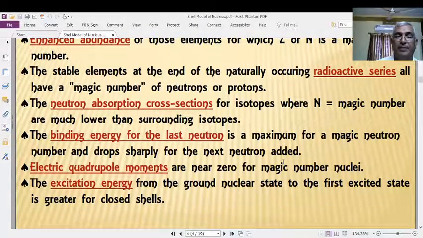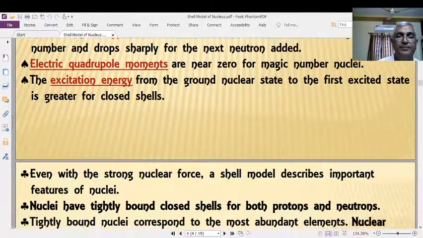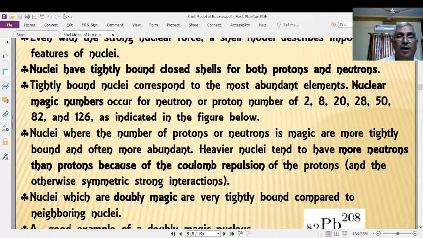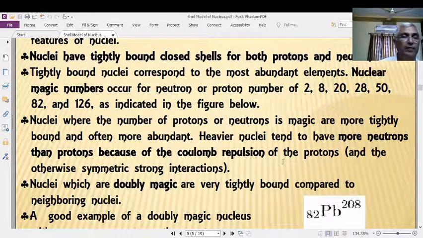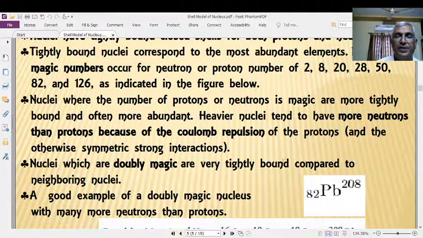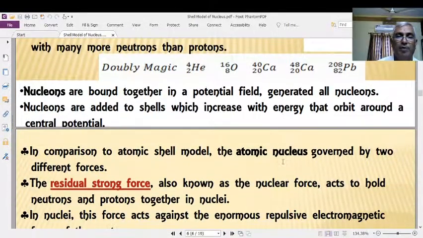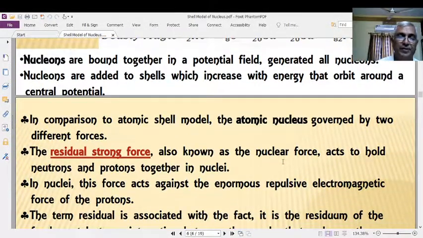These magic number materials are abundantly available in nature. Nuclear forces give the common nuclear field in which each and every nucleon independently moves. The PowerPoint is only in the English medium.